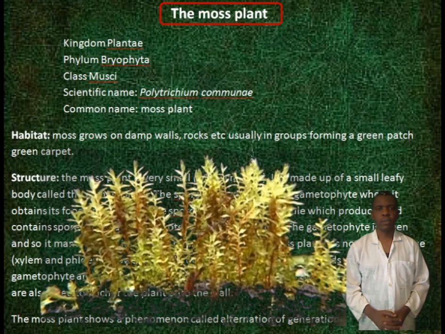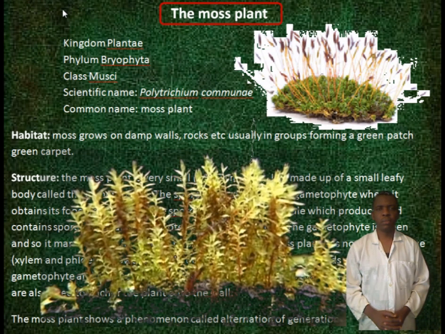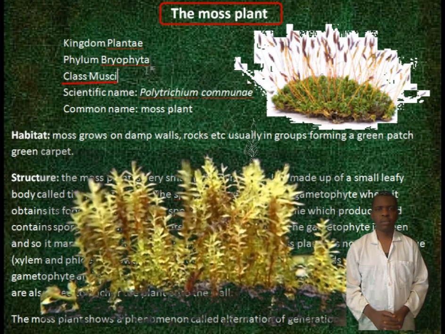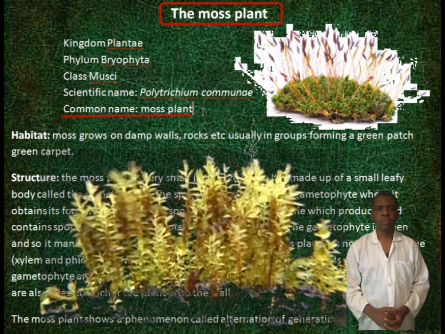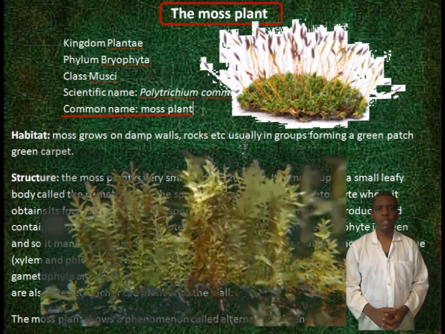The moss plant. Classification. Kingdom Plantae. Phylum Bryophyta. Class Musci. Scientific name Polytrichum commune. Common name the moss plant.